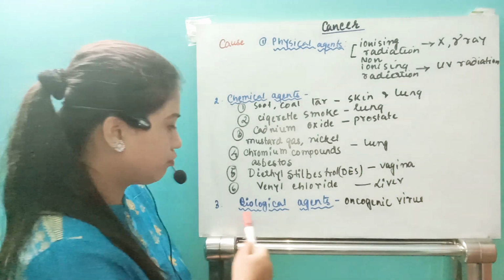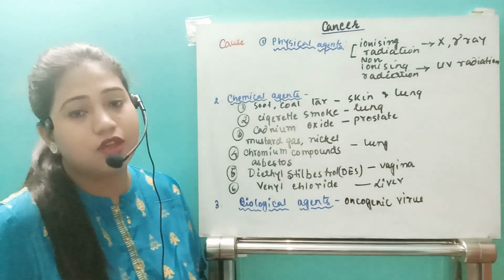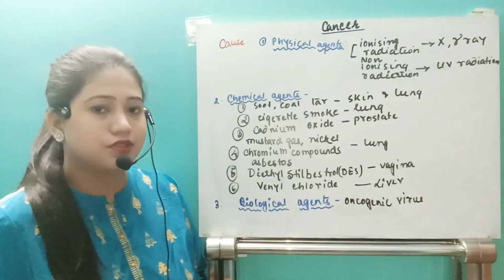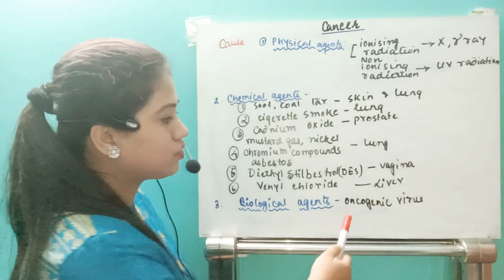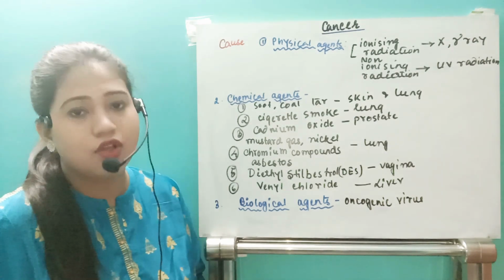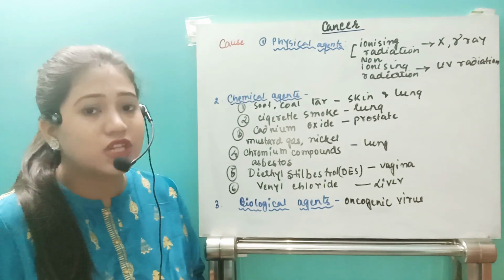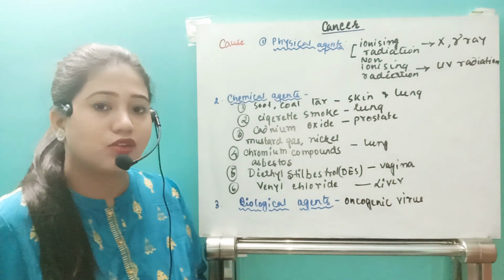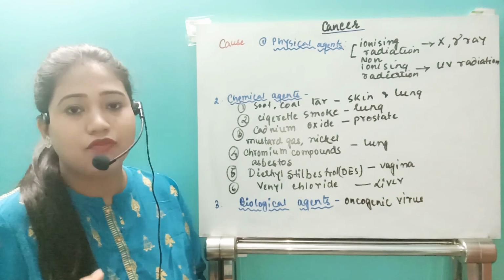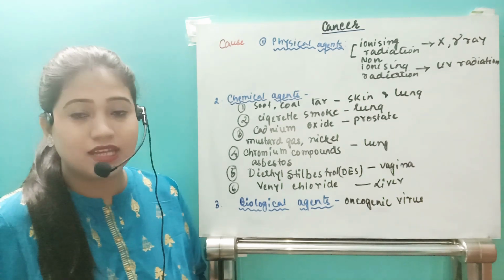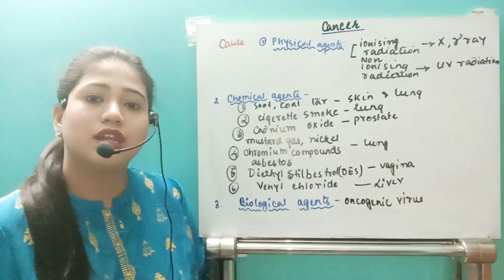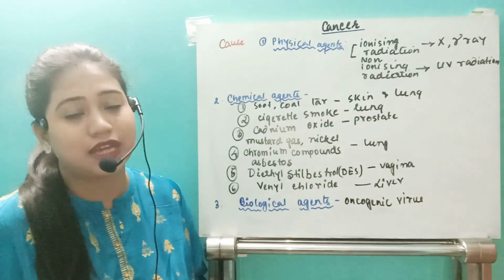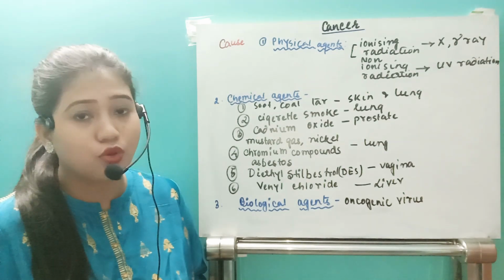After that, let us move to the biological agents. Under the biological agents, there are some viruses present. Those viruses are known as oncogenic viruses. If it is an oncogenic virus, then also it can cause cancer in our body. If we are exposed to those viruses, then inside our body, as I already told, in our cell we have an inactivated gene called proto-oncogene.